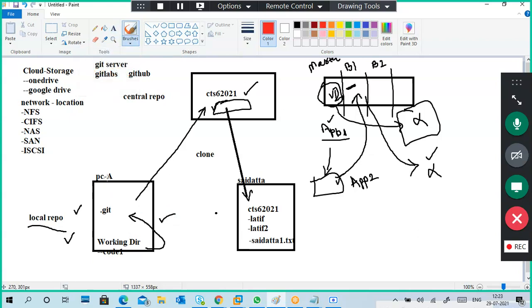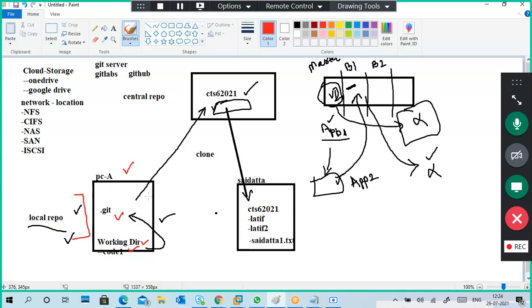Starting with what we did in our PC: we created a working folder and created some files, and then we committed. That information is added to .git. We first initiated, added, and committed. So this is all the local repository in our local PC.